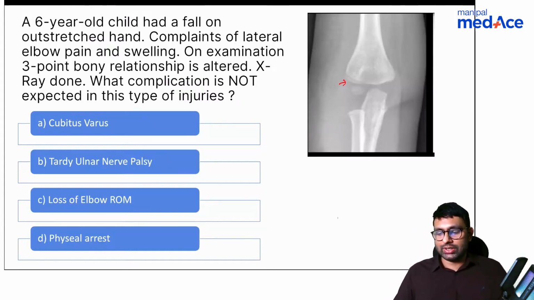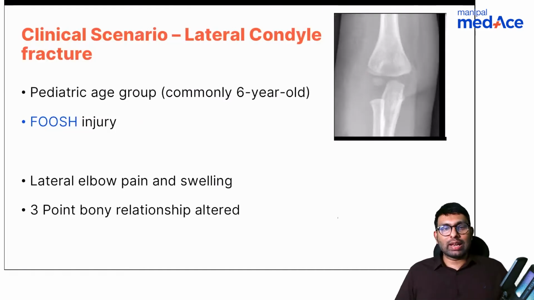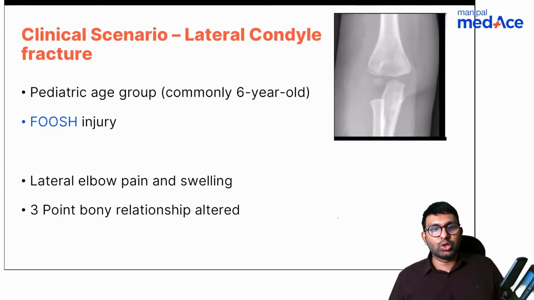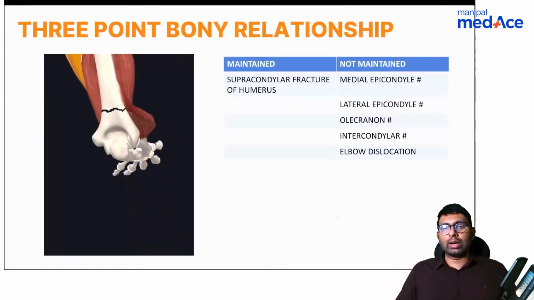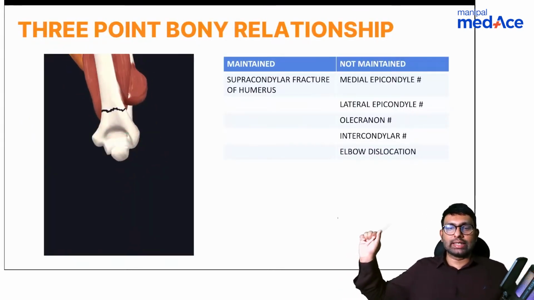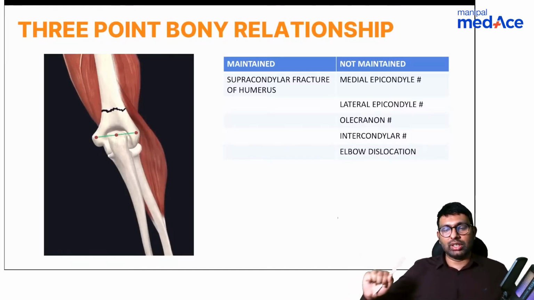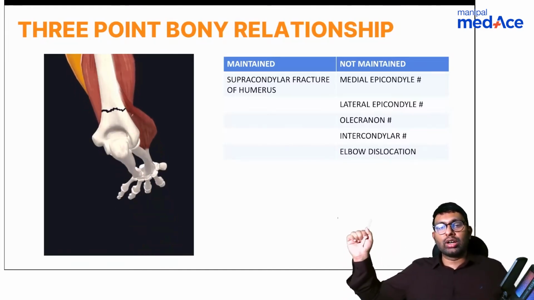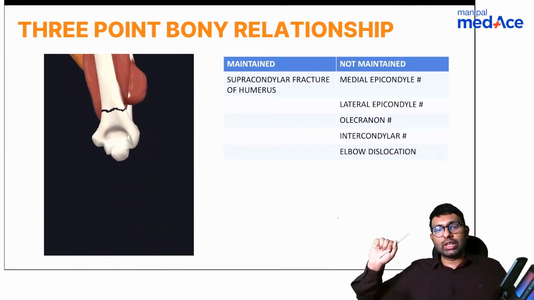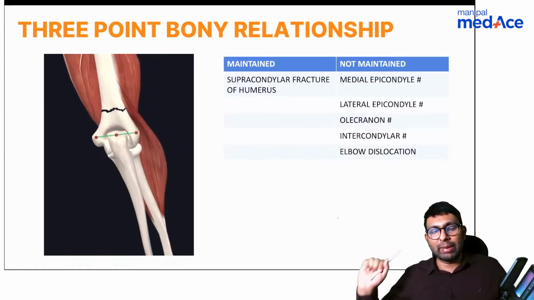You're absolutely right, Stardust. So in cases of lateral condyle fracture, the clinical scenario will be a pediatric age group, commonly a 6-year-old child. There will be a fall on an outstretched hand, lateral elbow pain and swelling, and the 3-point bony relationship will be altered. If you want to know about the 3-point bony relationship, just look at this X-ray here, or look at the animation here. The animation shows a supracondylar humerus fracture.